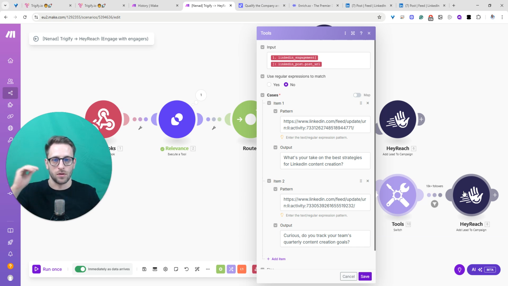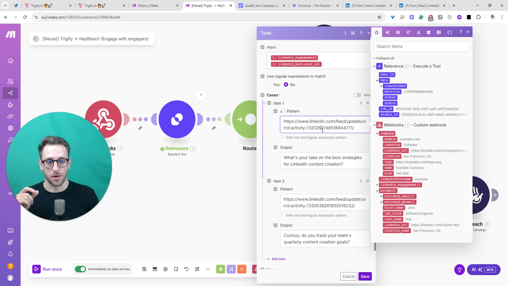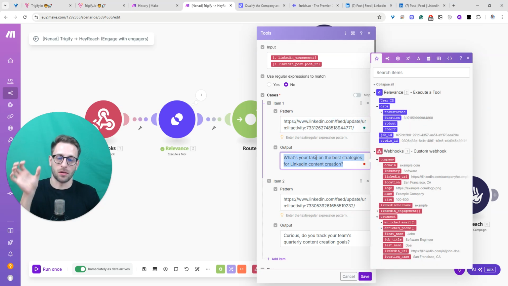So we can utilize inside HeyReach not to create a campaign for every single post so we can be relevant. For example, let's say we have 2 steps. First step, send connection request without connection request message. When the person accepts it, send a relevant message to this person to start a conversation, and this relevant message should be referencing the post this person has engaged with. So if the person engaged with this post, then this dynamic part of the message in HeyReach could be, what's your take on the best strategies for LinkedIn content creation? The first part of the message, the fixed part, can be, hey, first name, thanks for engaging with my content,